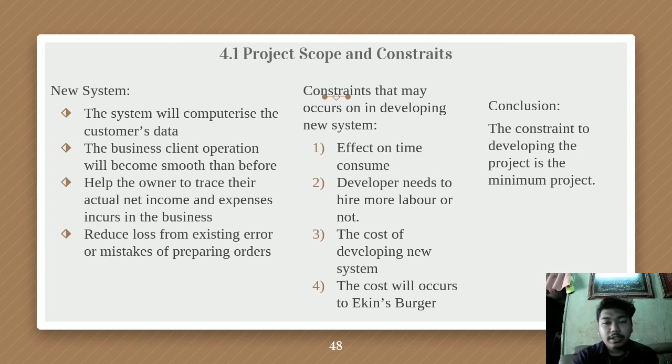The concern that might occur in developing the new system is the effect on time consumed, whether it is faster or slower, and also whether the developer needs to hire more labor or not. And number 3, in terms of the cost of developing the new system, whether the company can afford to develop the system. As you will know, the Eating Burger is a small company, so the cost of developing a new system will be incurred and will increase the expenses. So in conclusion, the concern of developing the system is the minimum project.